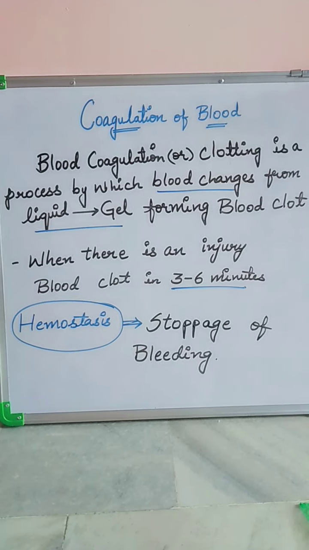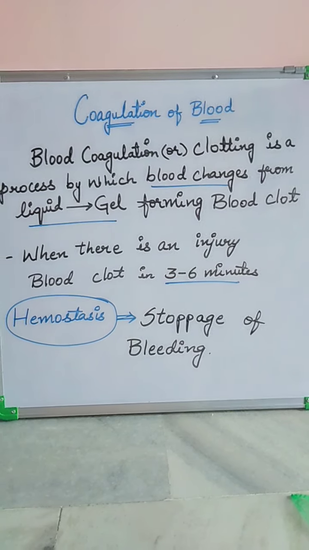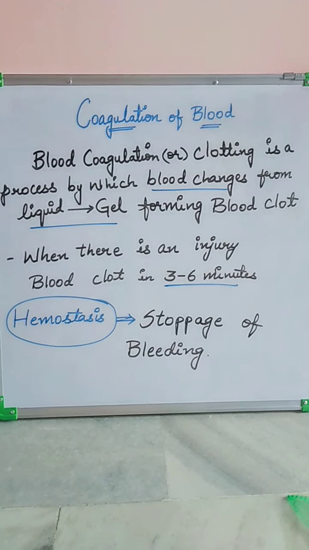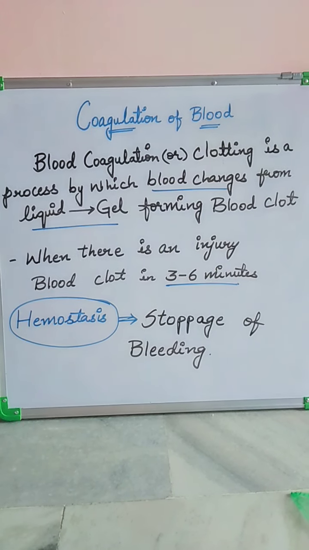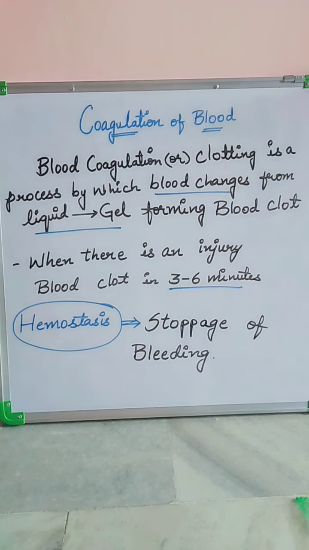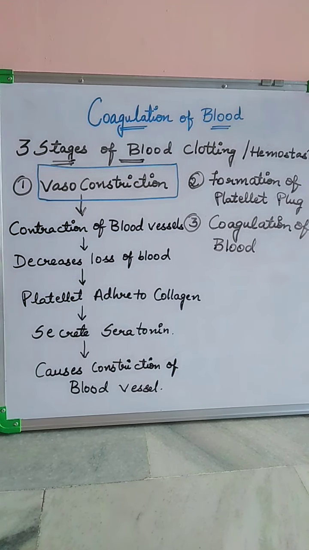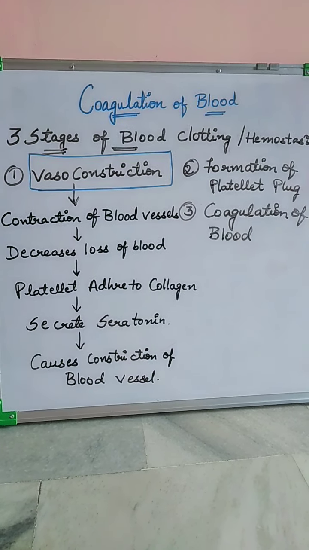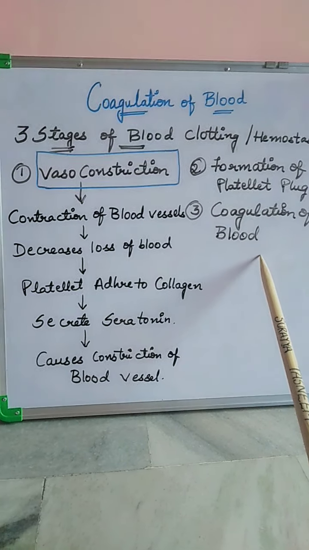When a person is injured, the blood vessel is injured, it initiates a series of reactions resulting in hemostasis. Hemostasis is defined as the stoppage of bleeding. It takes place in 3 stages. Let us understand that. So there are 3 stages of blood clotting or hemostasis, that is vasoconstriction, formation of platelet plug and coagulation of blood.